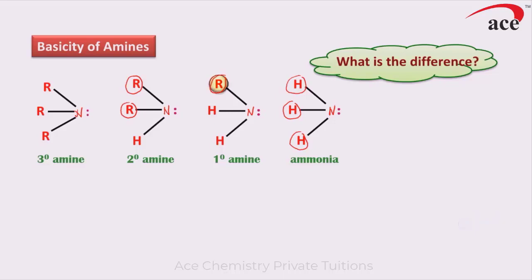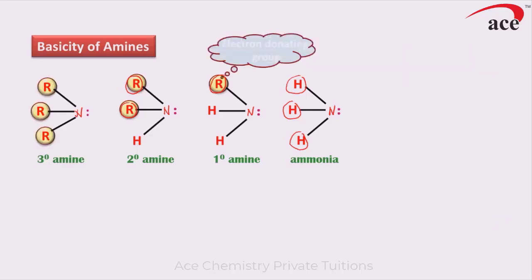In secondary amines there are two alkyl groups, in tertiary we have three alkyl groups. So greater the number of alkyl groups... Alkyl groups are electron donating groups, what we call the plus I effect. In a primary amine there is one alkyl group, so it increases the electron density on the nitrogen atom, whereas in secondary and tertiary the alkyl groups are more.